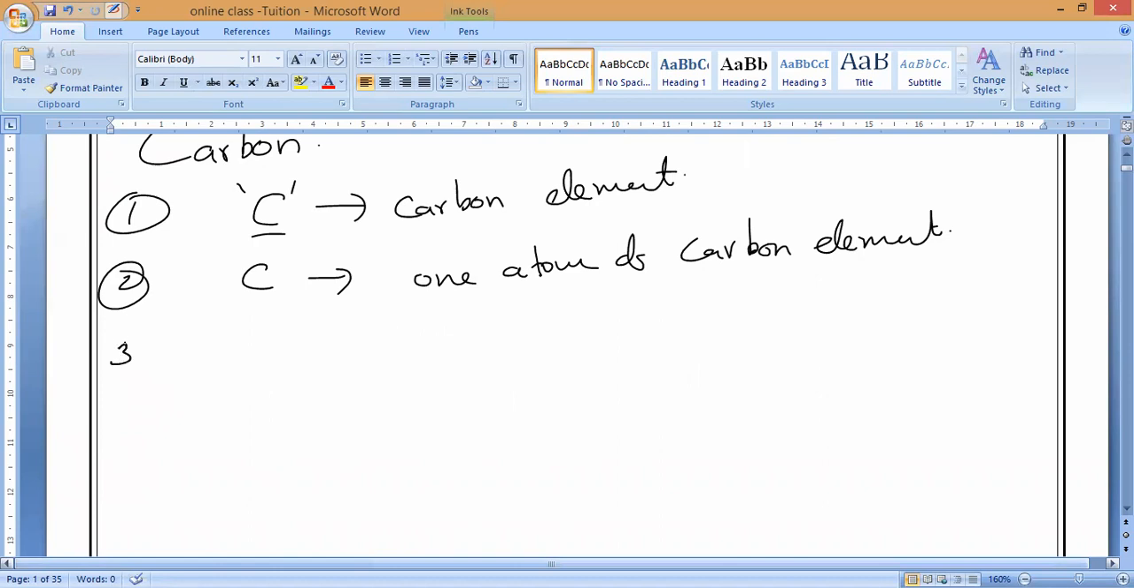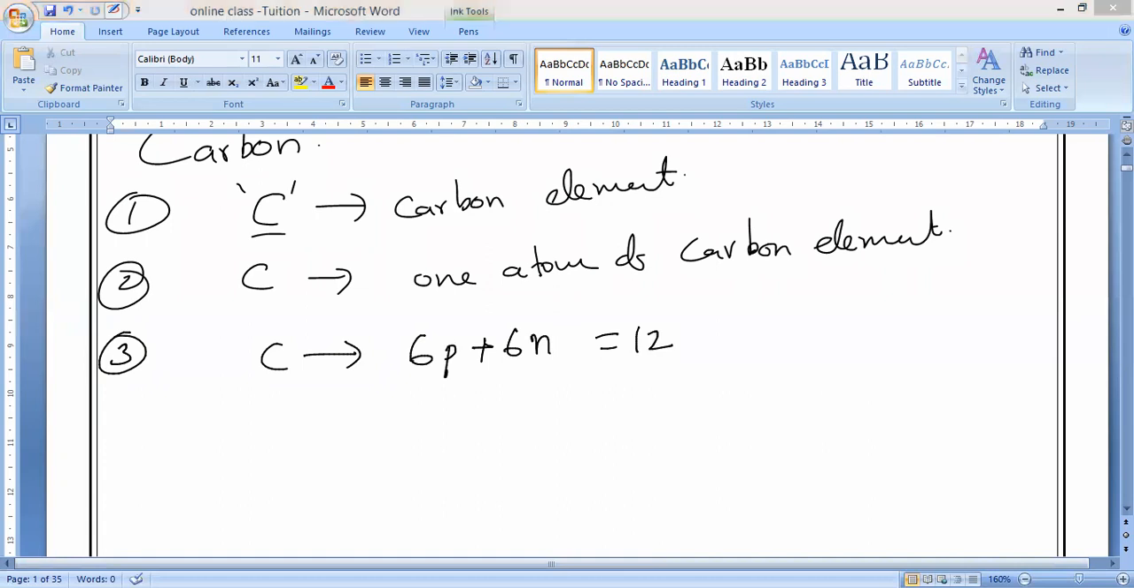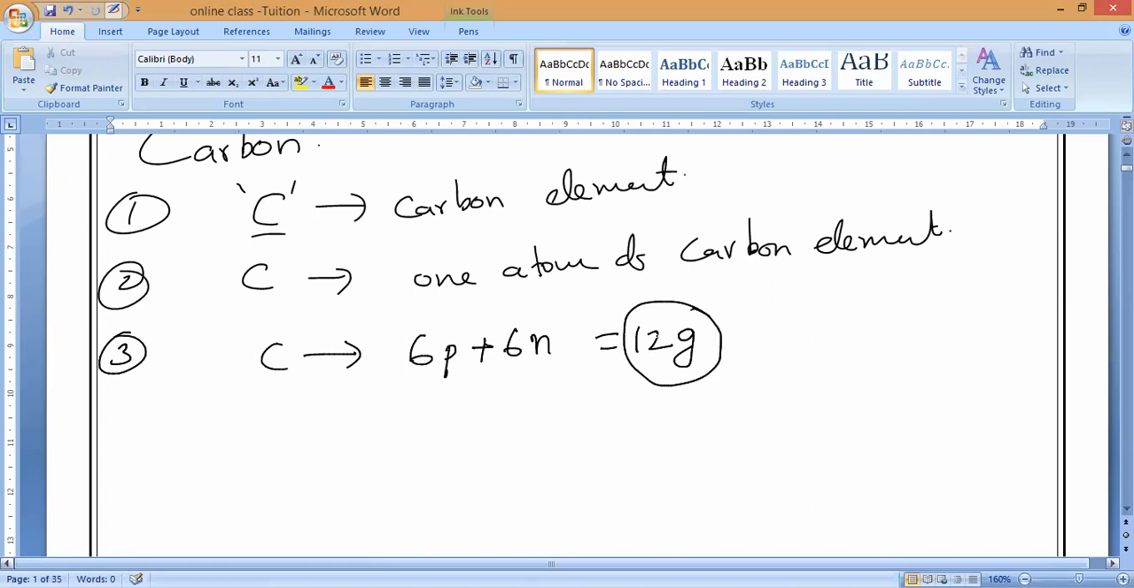Next, what does C represent? C represents 6 protons plus 6 neutrons, which equals 12. Yes or no? So one symbol of C represents 12 grams of carbon, which equals the atomic mass of carbon expressed in grams. I am taking 1 u equals 1 gram. So 12 u is equal to 12 grams.